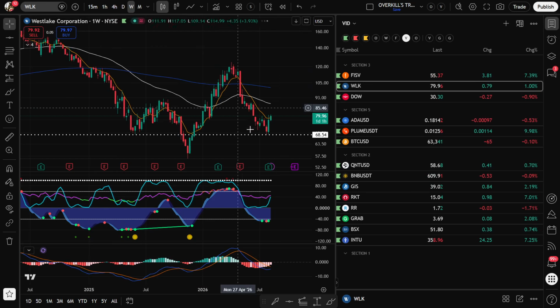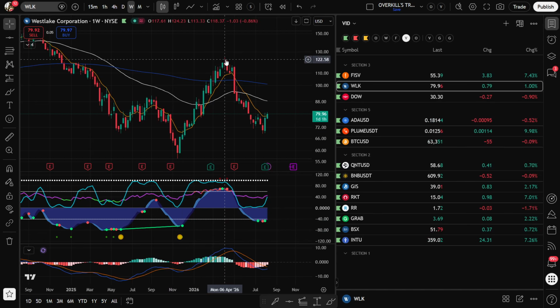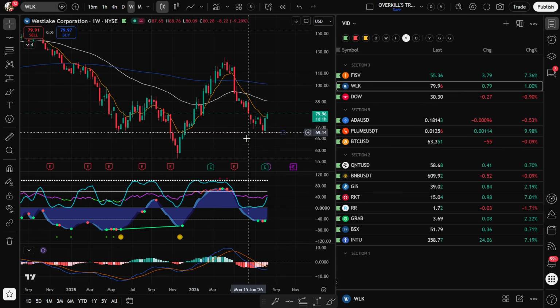The next one's going to be WLK. We talked about this one back in December of 2025 when we got the gold dot right there. That one also had a green dot, $65 all the way up to 125. It's pulled back from 125 all the way down to around 70. It's sitting at around 80 right now. So again, as long as this thing can hold on to like $68, I think it looks very good. It's breaking out over the 9. These guys also play a big role; they're a fertilizer company, materials company.